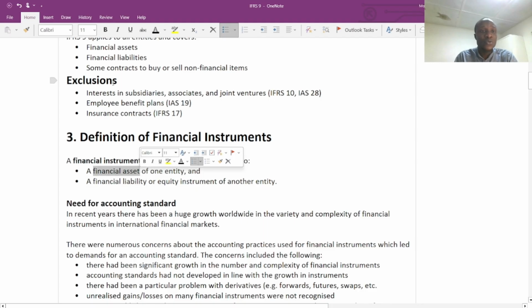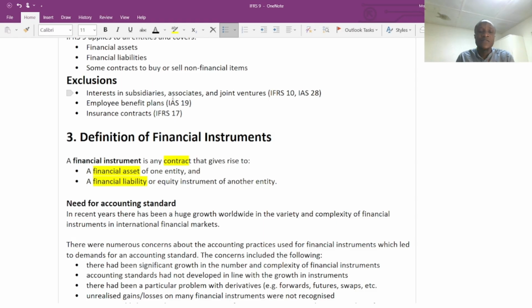So for us to get a financial instrument, then it should result to financial assets of one entity and financial liability of another entity at the same time. Both should be present. Now, for example, if I decided to take loan from the bank, which is clear, now the bank will give, let's assume the bank has approved the loan.